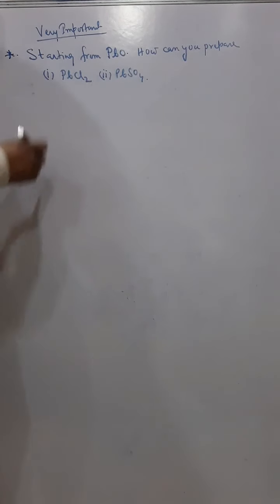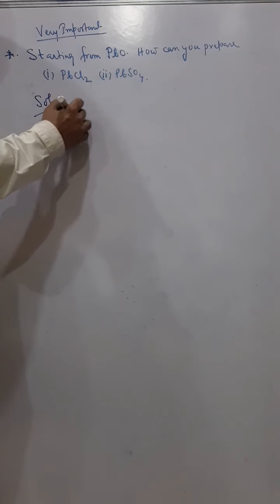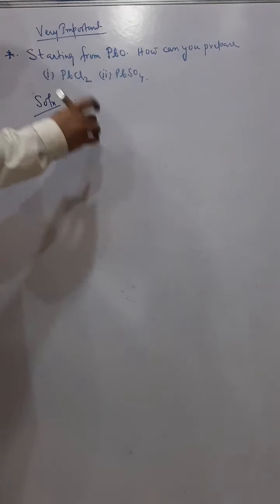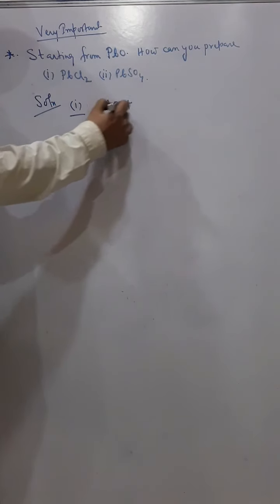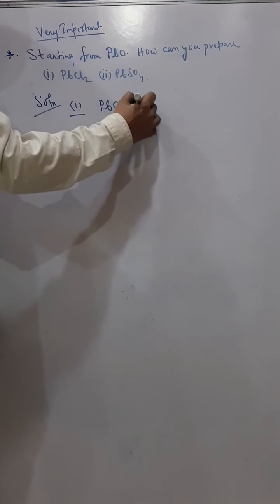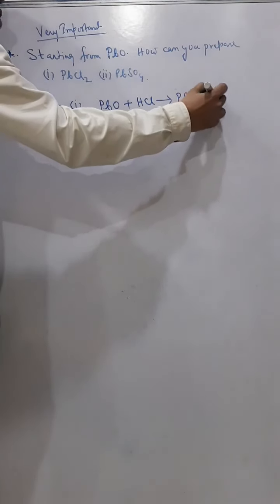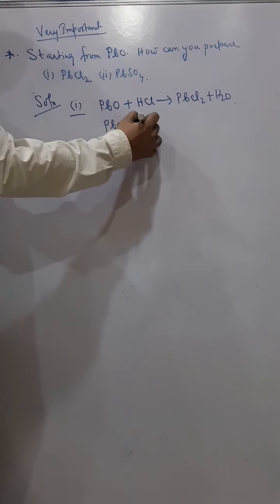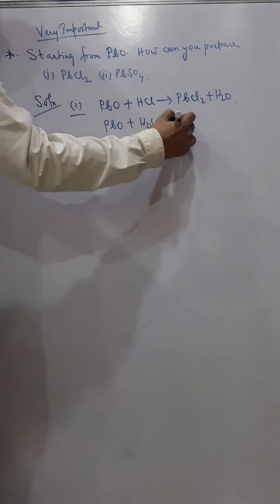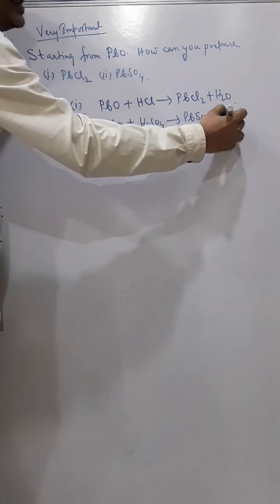Okay. Now when this question is asked, the first thing the students do or think is that they simply write, this is base and this is acid, and they give this reaction, and for lead sulfate they give this reaction.